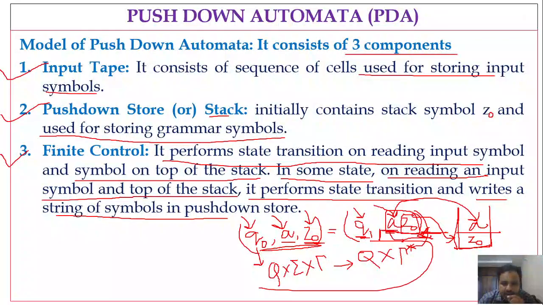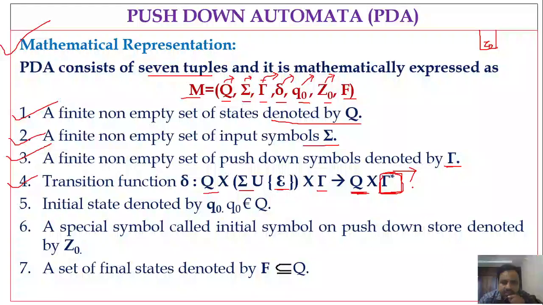So this is how we are representing the transition function, right? The same thing we represented in the form of this expression. Next, the initial state denoted by q naught, where q naught belongs to capital Q. The next one is a special symbol called the initial symbol on the pushdown store, denoted by Z naught. It is the initial symbol of the stack, which is represented by Z naught.